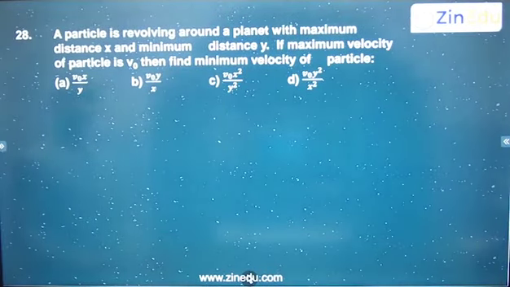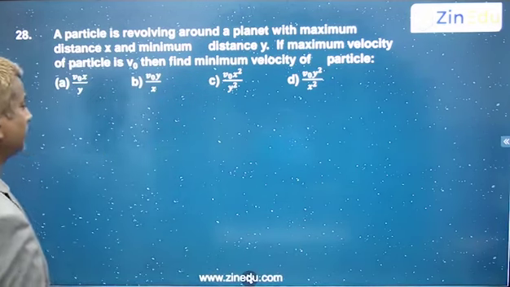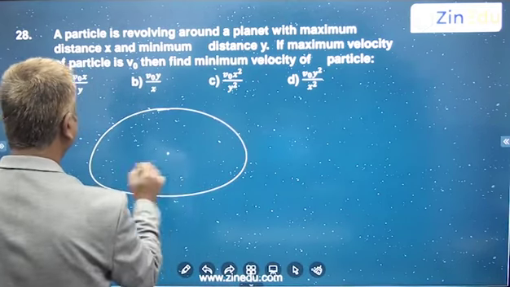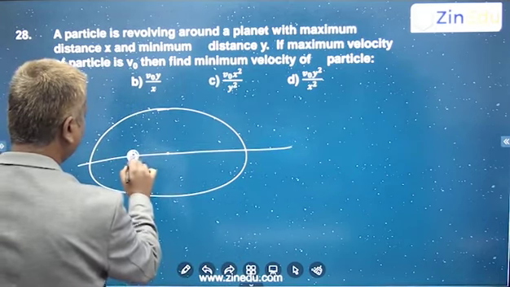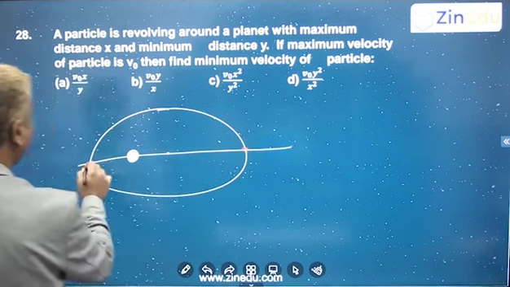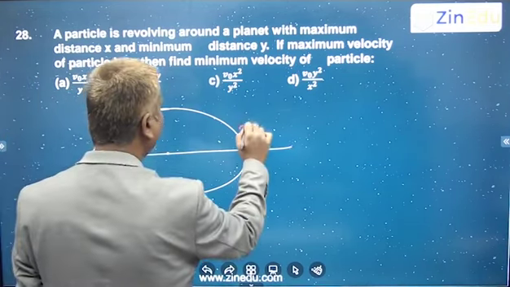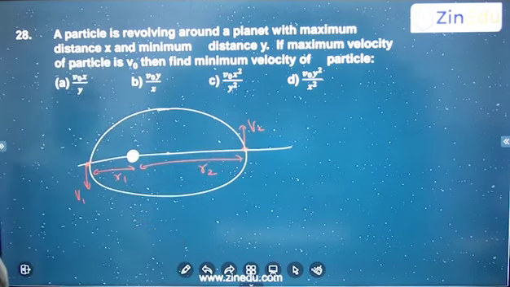28. The next question: a particle is revolving around a planet with a maximum distance x and a minimum distance y. So the particle is actually revolving around a planet in an elliptical orbit, right? So we assume that this is a planet and this is a small particle. Sometimes it is at the minimum distance, sometimes at the maximum distance. Here its speed is v1, here its speed is v2. So at the minimum distance, this is r1, and the maximum distance you can take as r2, right?